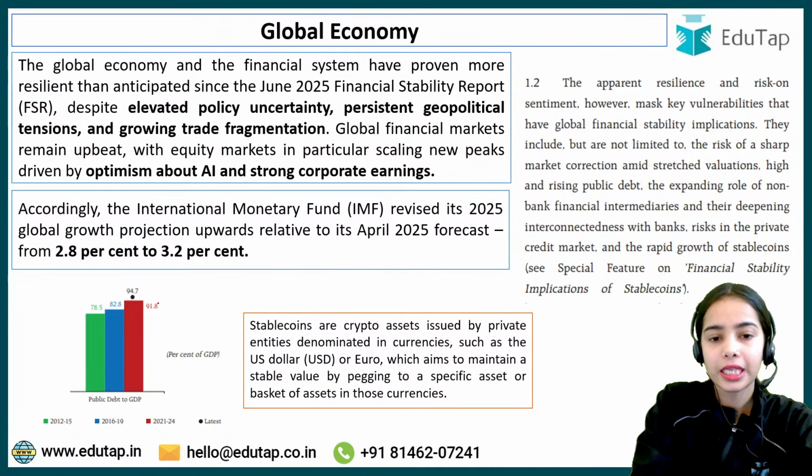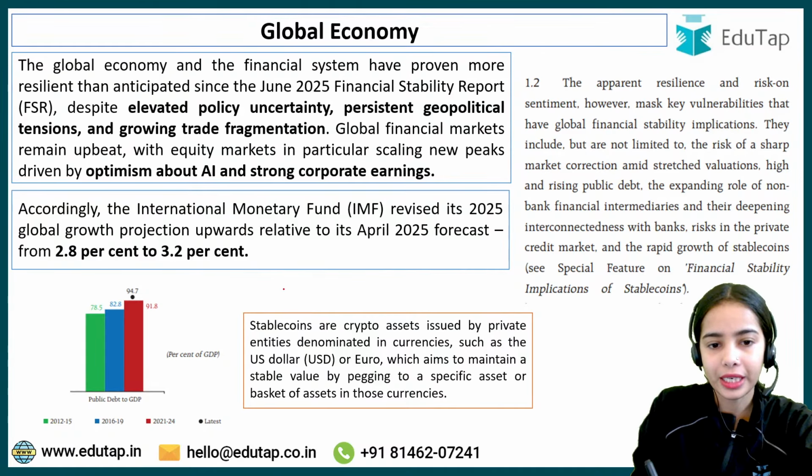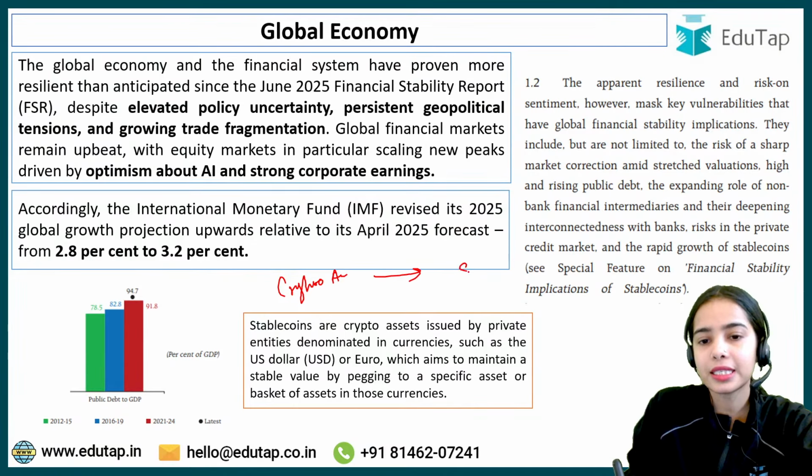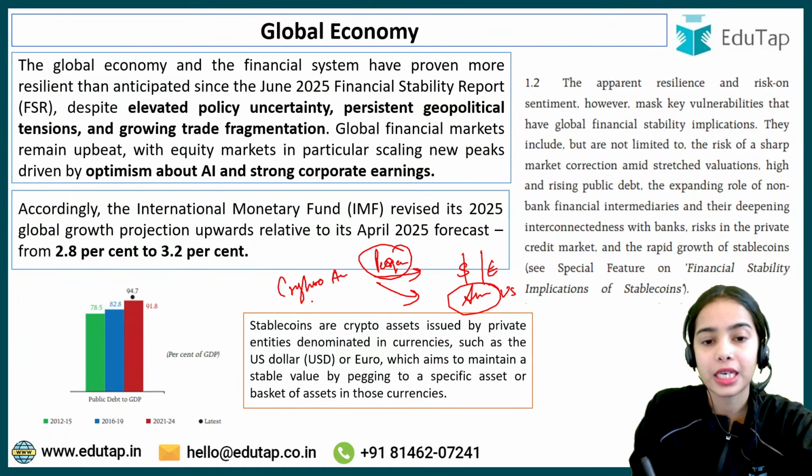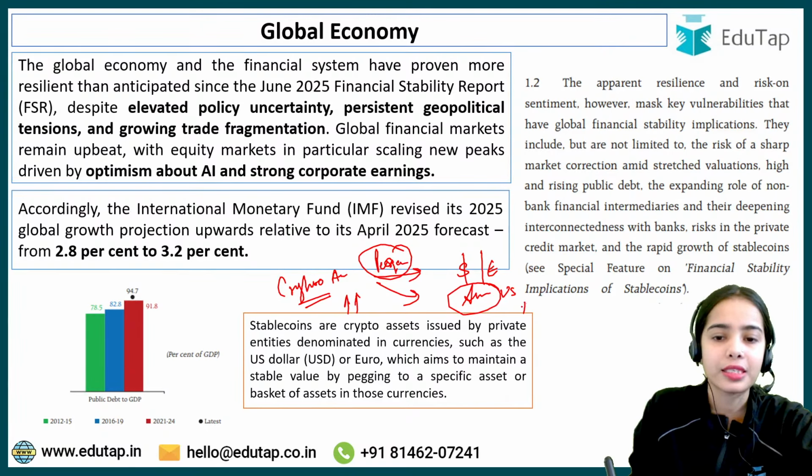They are just like the stable coin. Let's say this crypto asset is just pegging its value against dollars or euro, or against some asset in US or Europe. Okay, now crypto assets, they are fixing their value against some asset in US or European countries. So the crypto assets are moving in the same direction as the asset.